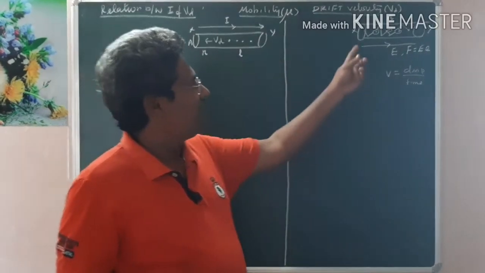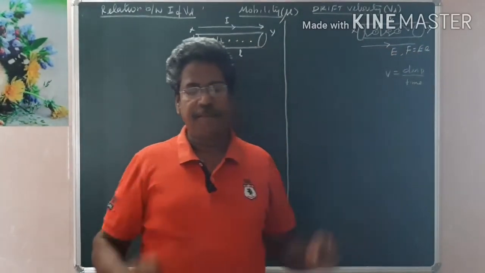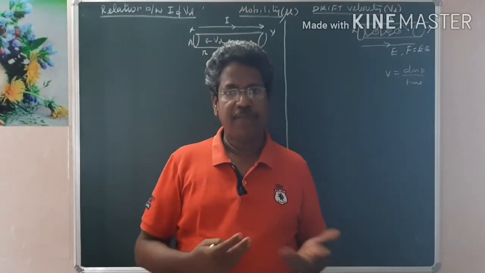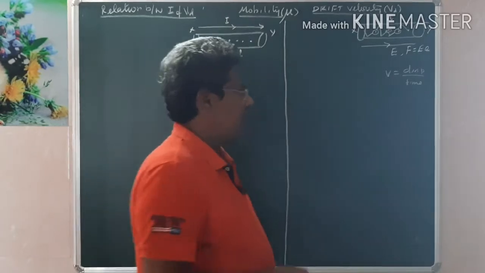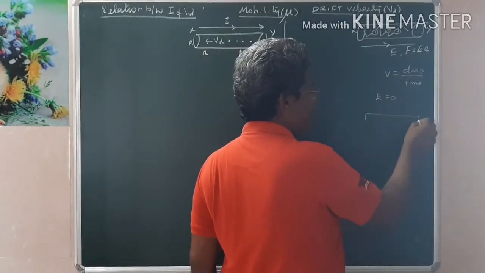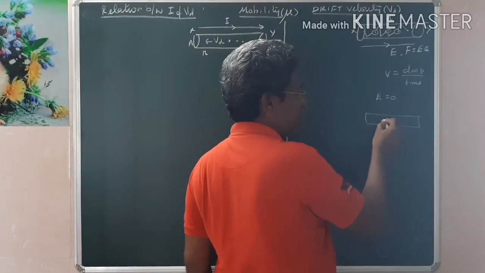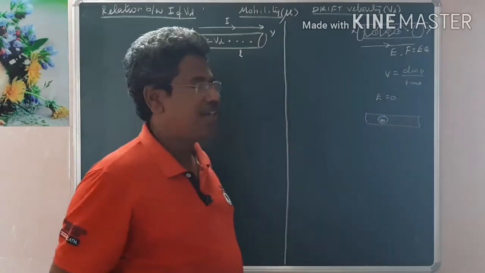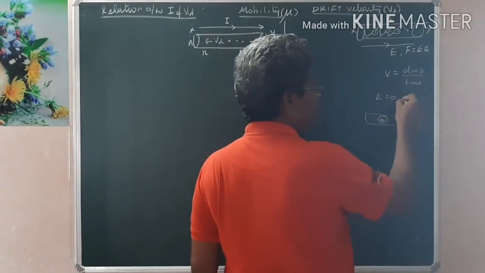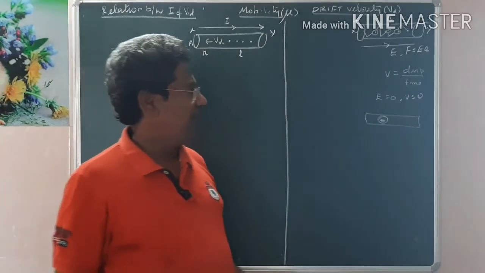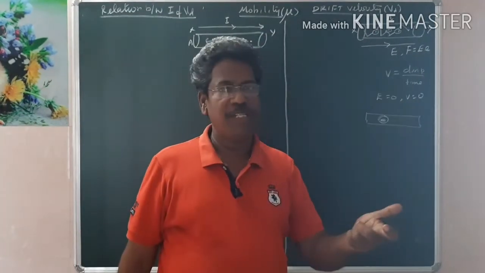Let us consider a conductor XY. XY is a metallic conductor. A conductor has free electrons. Suppose there is no electric field, the electric field is zero. Within a metal there will be free electrons, but the free electrons will revolve around the nucleus such that they move randomly in all directions, and the displacement will be zero, therefore velocity is zero. Get my point: velocity needs displacement.